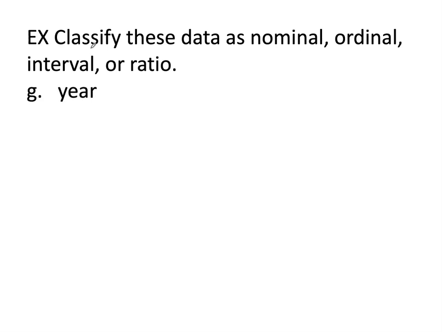That's nominal. Year? Year would actually be interval data because you have no true zero. There is no year 0. You've got 1 BC, and then after that comes 1 AD. There was no year 0. There's no true zero. Therefore, year data is interval data. Class rank, that would be an example of something that's ordinal.